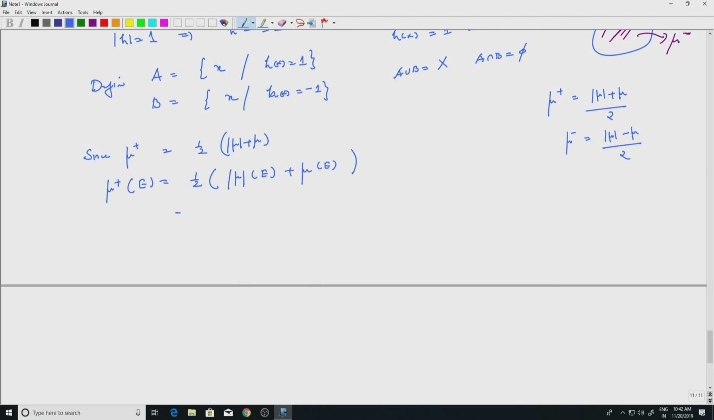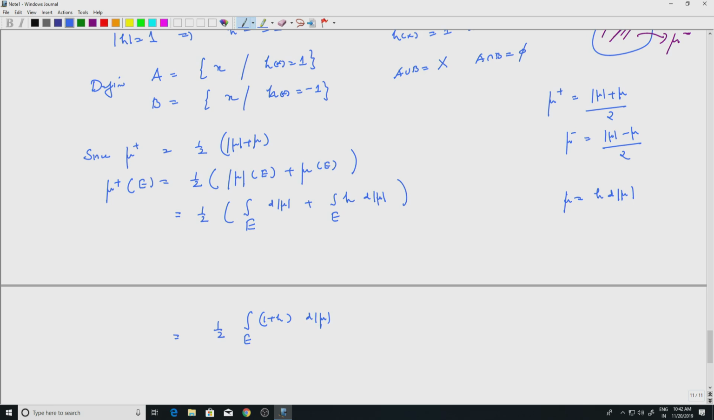This is the easy part, which is equal to half times the integral over E of d mod mu, plus the integral over E. Remember, mu is always equal to h times d mod mu, so I am shifting everything to d mod mu. So, h times d mod mu, which is equal to half the integral over E of just 1 plus h, d mod mu. So, what happens to 1 plus h?